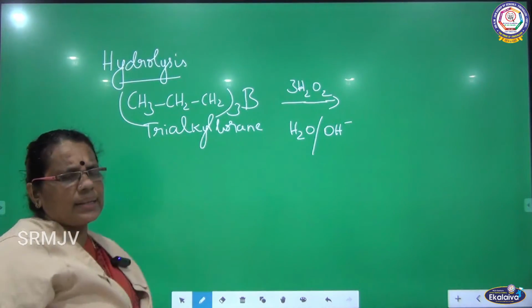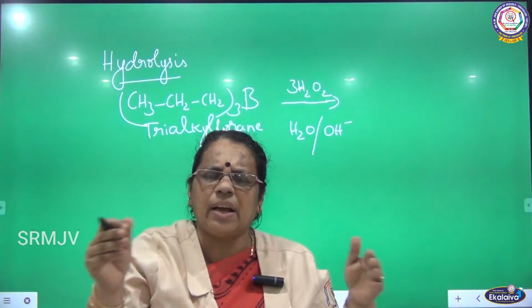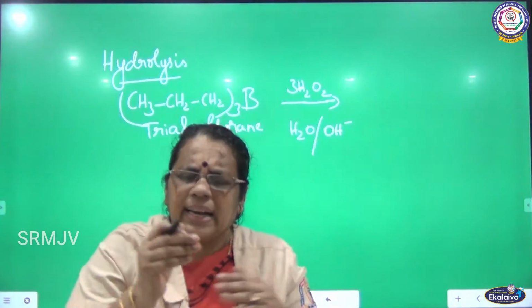So what is hydrolysis? Adding water and cleaving the compound.